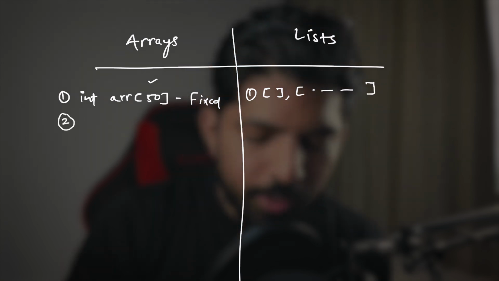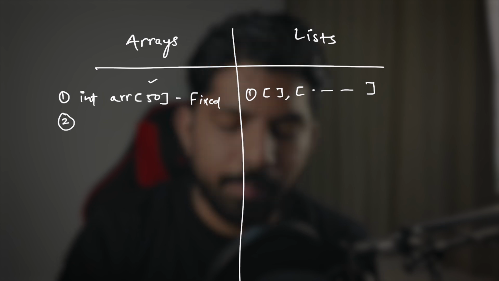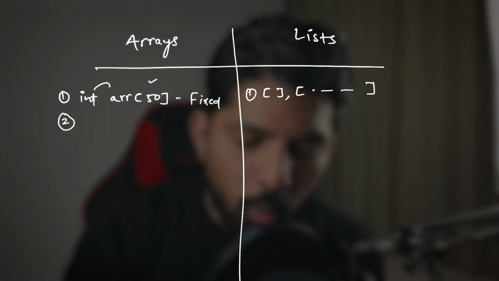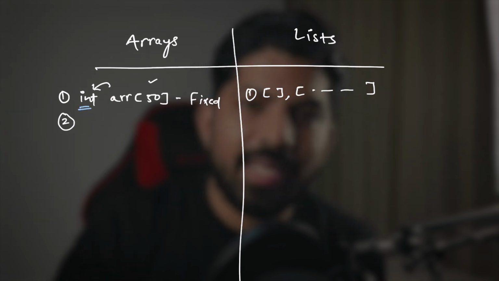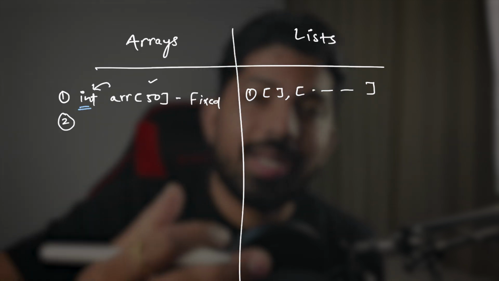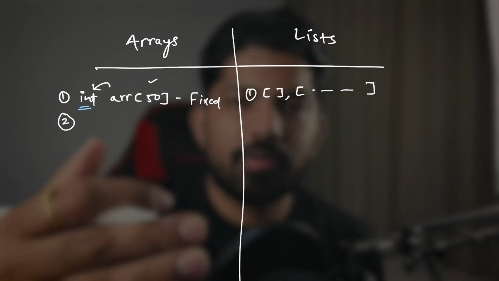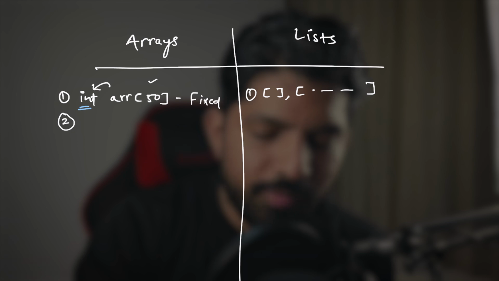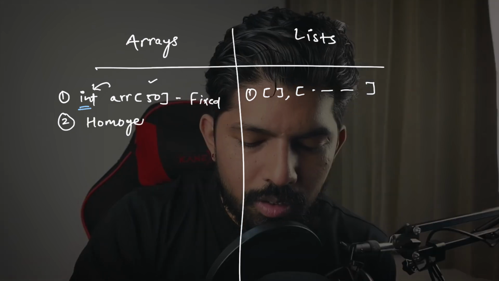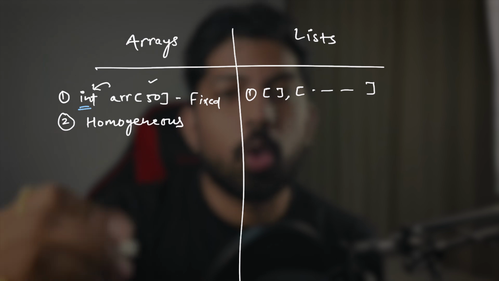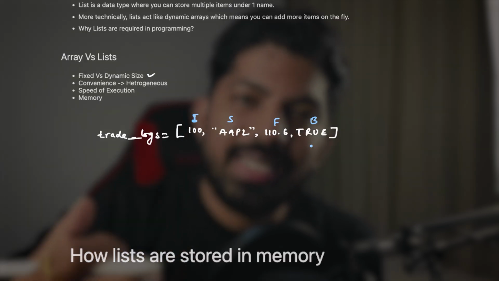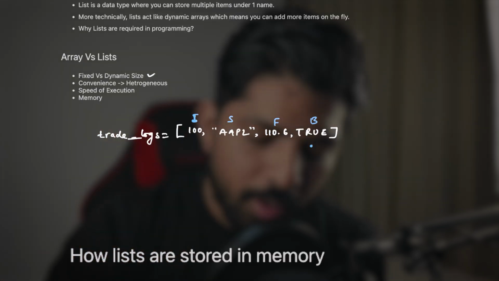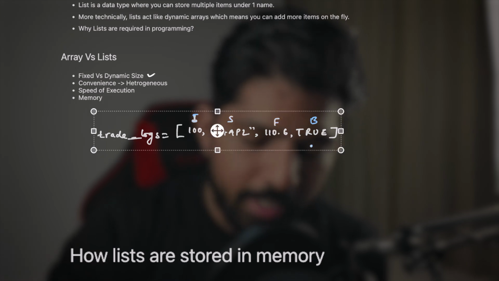The second point is that arrays are homogeneous, which means they can store only one data type. Here we know that this is integer. If we want an array with string values, then we have to create another array, similarly for float and so on. So the second difference is that arrays are homogeneous, but in a list you can store all data types, as we have seen in this example. Let me quickly copy and paste this one.